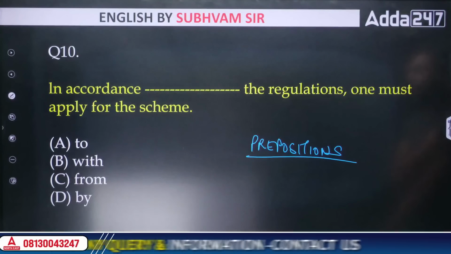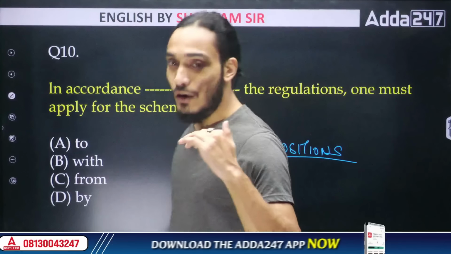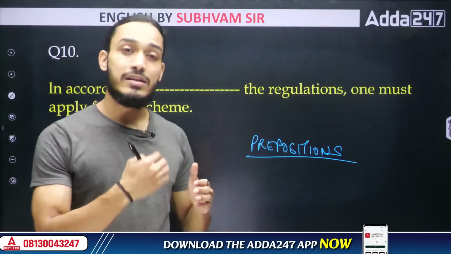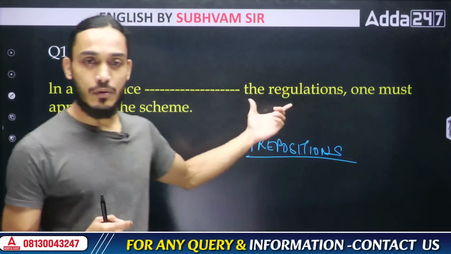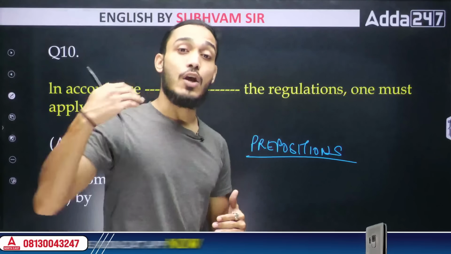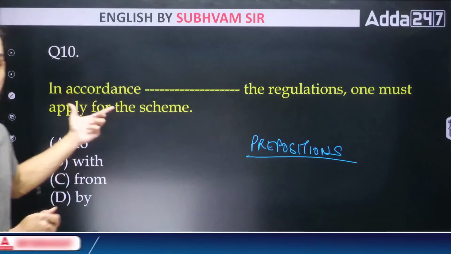So here, which would be correct? Whenever you're saying "in accordance," you always write it as "in accordance with" something. Like here we are saying the regulations, we will say "in accordance with the regulations." We do not use any other preposition when it comes to this phrase, "in accordance."